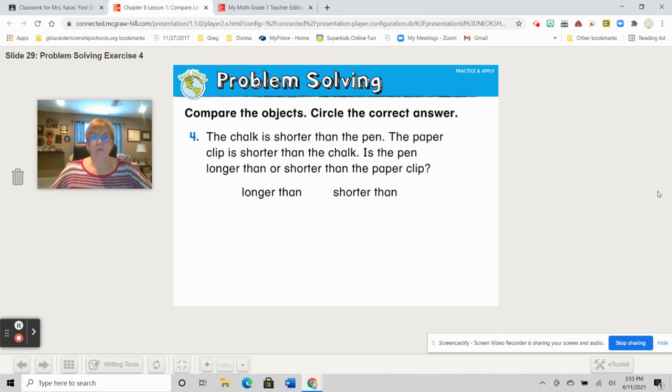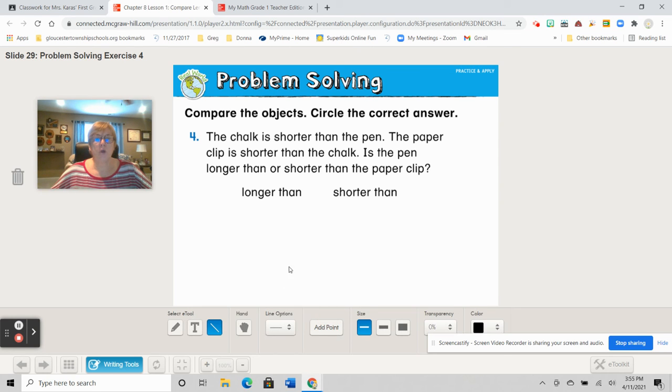Okay, compare the objects, circle the correct answer. Okay, so here you notice there's no pictures. So let's read it and I'll tell you the best way to do something like this. The chalk is shorter than the pen. The paper clip is shorter than the chalk. Is the pen longer than or shorter than the paper clip? Okay, so what I like to do, if I don't have the objects in front of me, I use the descriptions that they give me to help draw pictures.